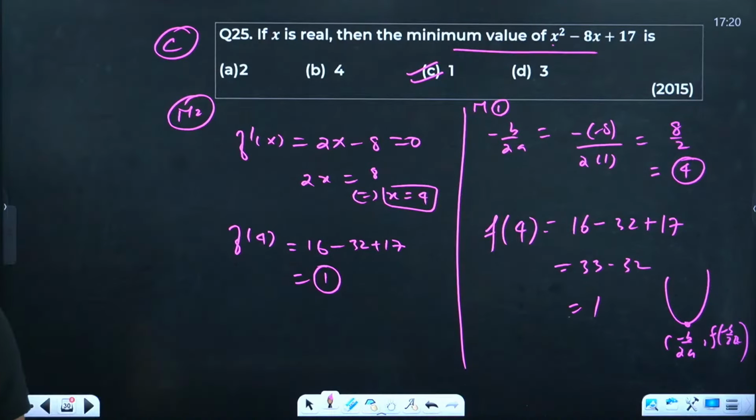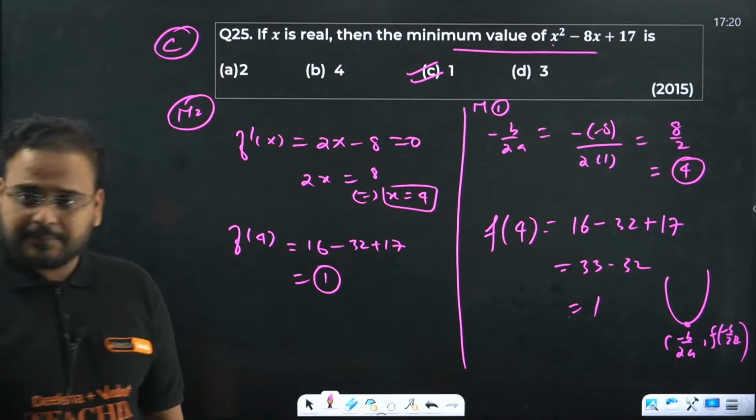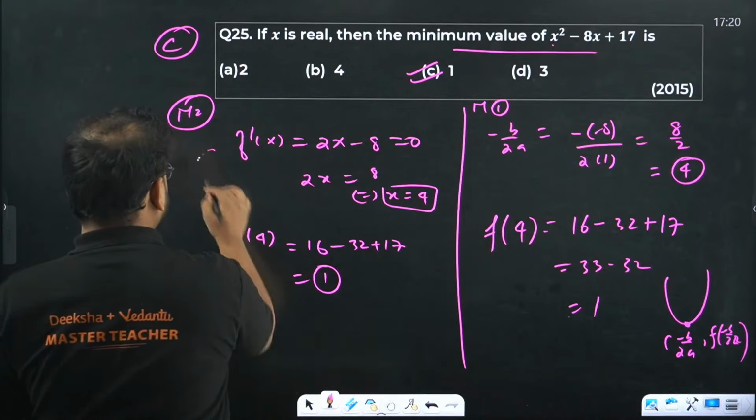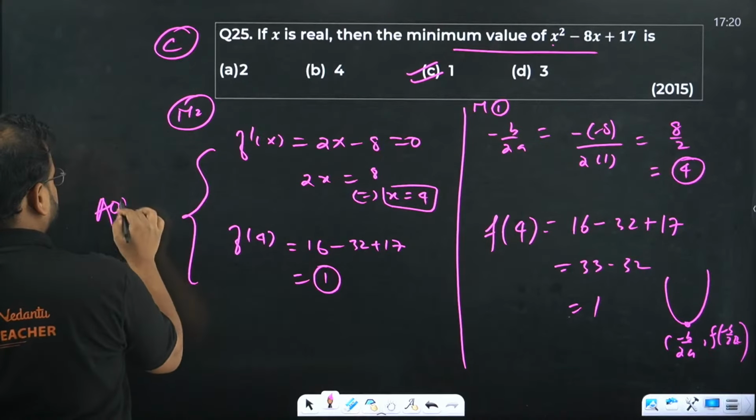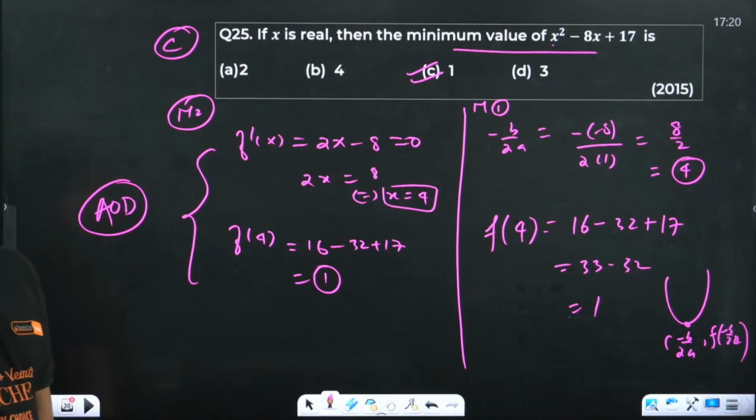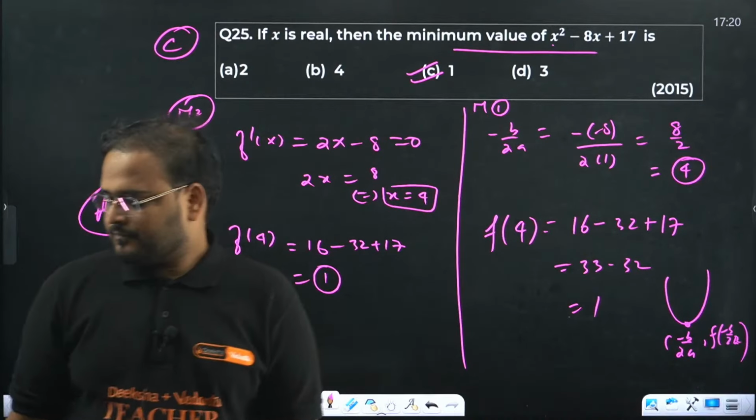Make sense, guys? Your choice. Done, done, done. Shravya, beta, please check it's not B, it's C. Yeah, it is C. This is the AOD method, no? Okay. Your choice.